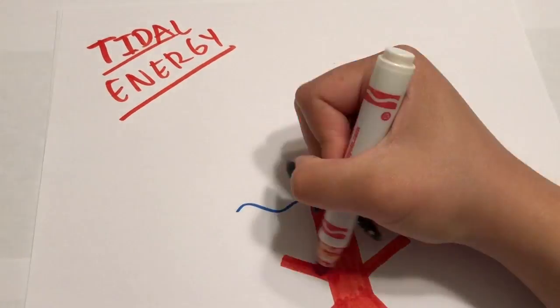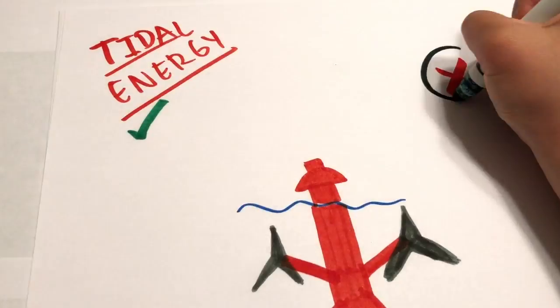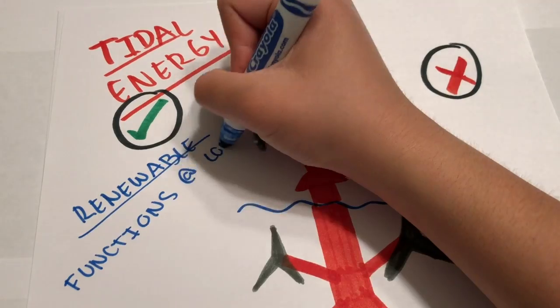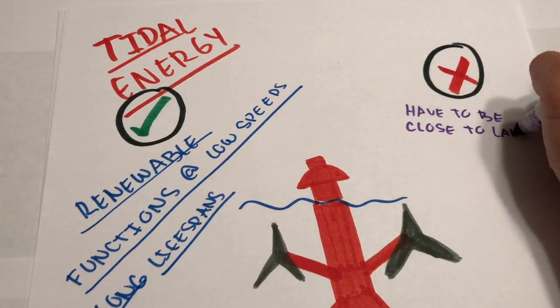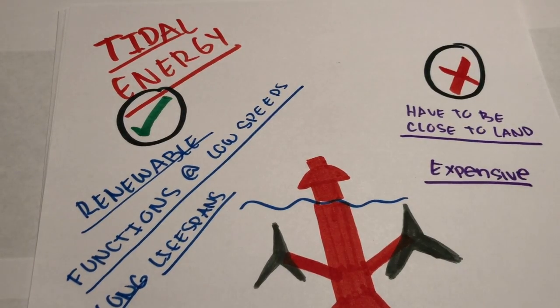Tidal energy is powered by the natural rise and fall of the ocean tides and currents. Some pros include that it's renewable, it functions at low speeds, and it has long lifespans. Some cons are it has to be close to land and it is very expensive.